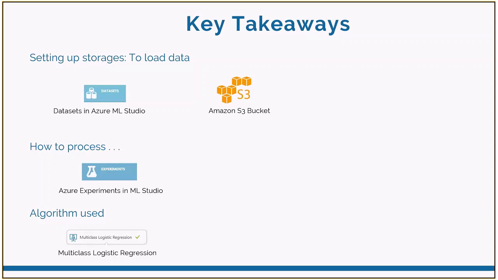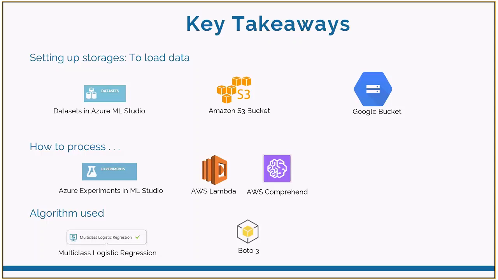A Lambda function is used to read the data from the S3 bucket. Amazon Comprehend is used for performing sentiment analysis on the data by using Boto3 in Python. Finally, we loaded the data to the buckets in Google Cloud Platform. We used Google AutoML to fetch the data from the bucket, and multi-class classification algorithms are used for the analysis.